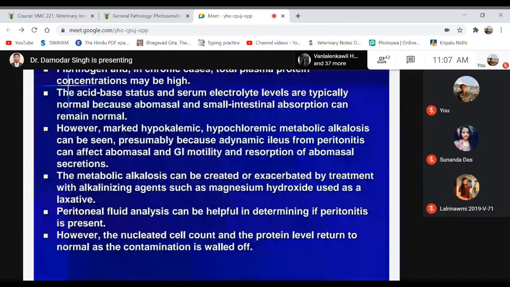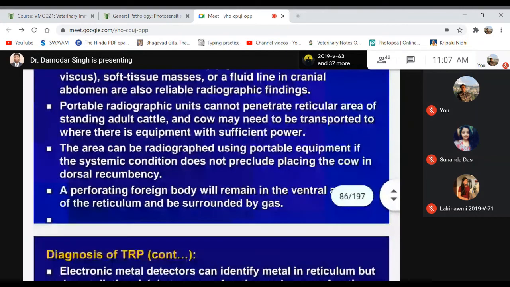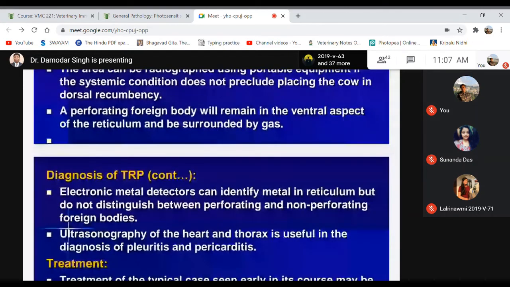If the nucleated cell count and the protein level return to normal, then contamination with other organisms can be ruled out. These are some of the diagnostic techniques, and there are some more, but I will skip them. I just want to mention one, the last one, ultrasonography.